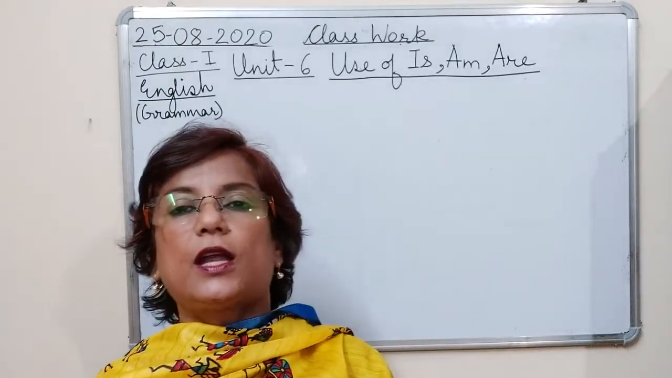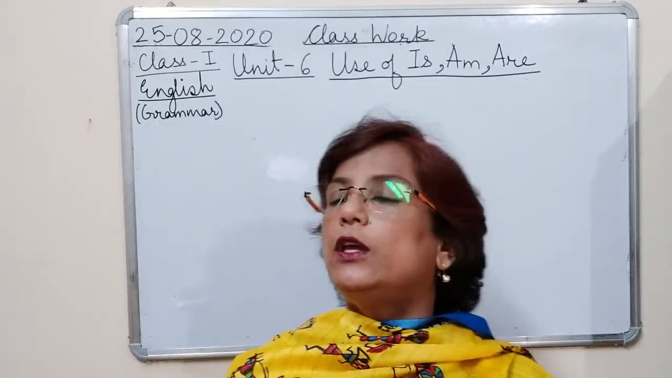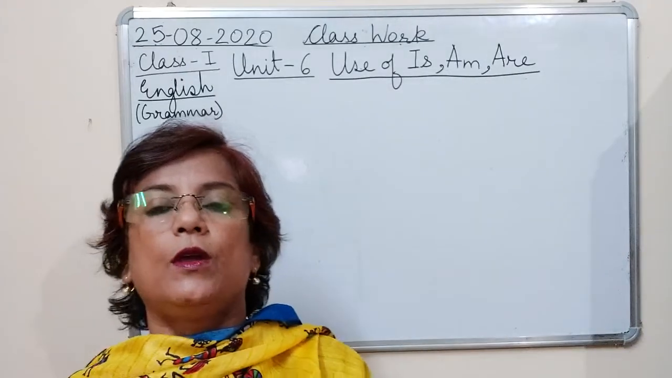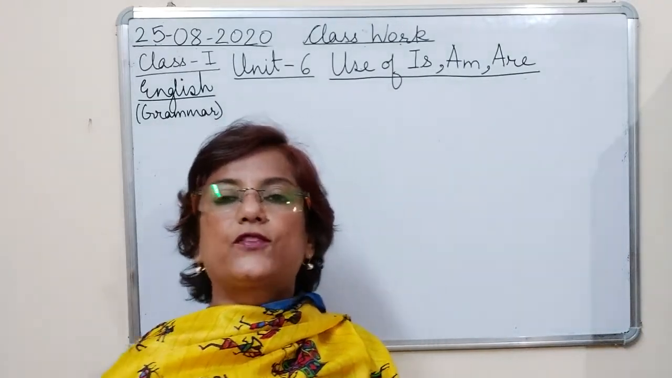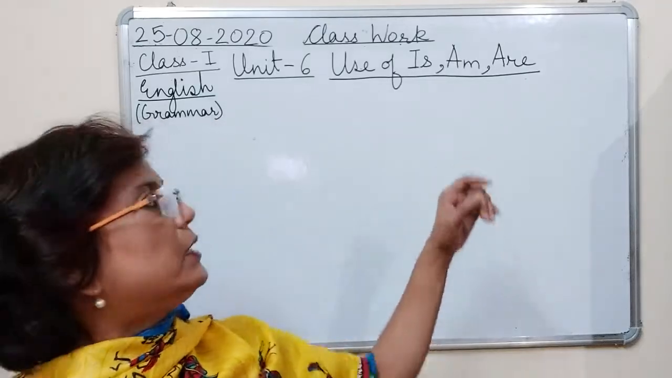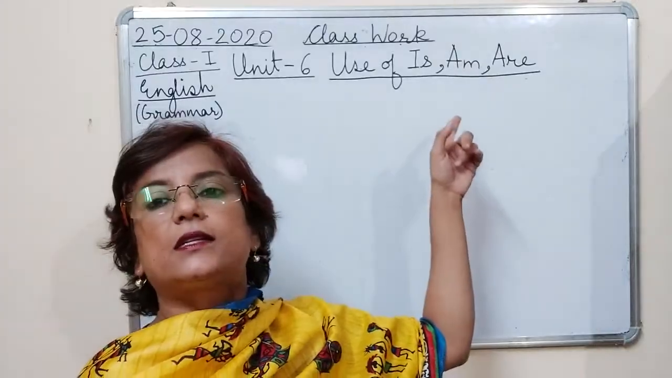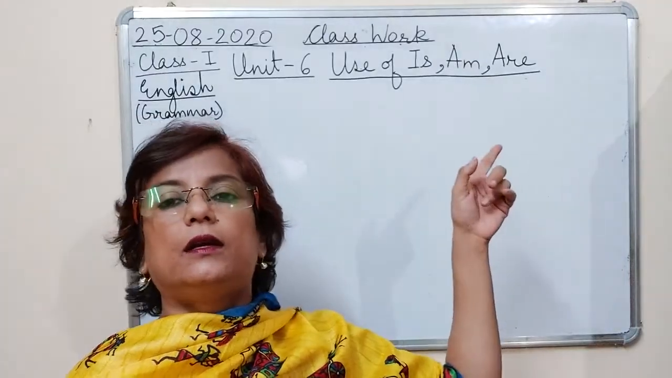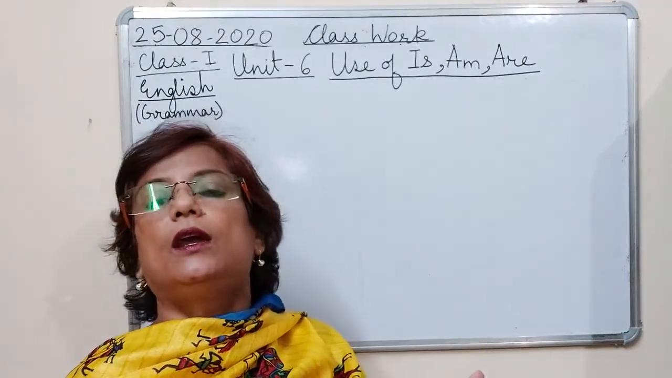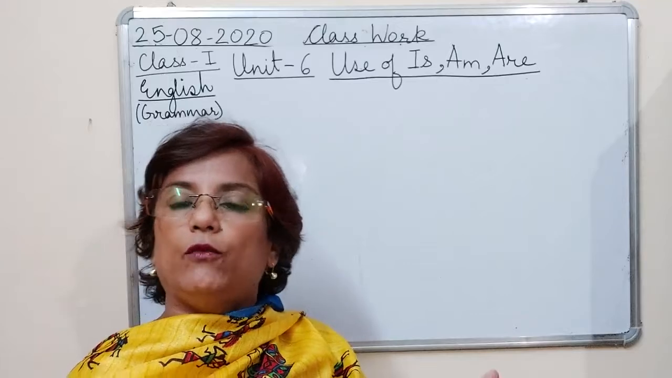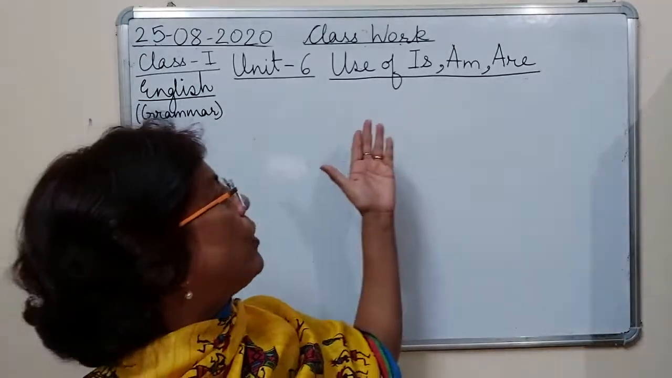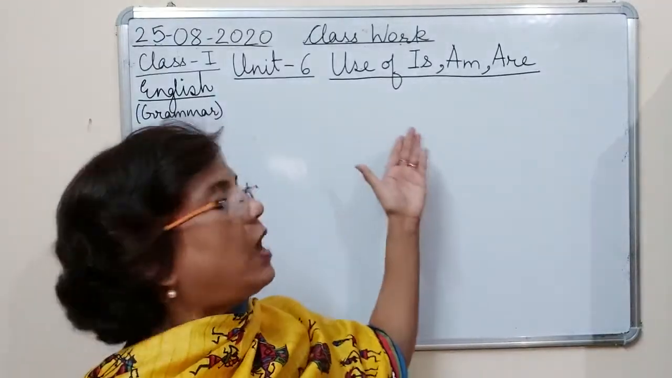This is our English class and we are doing Unit 6 of English Grammar. We have already started this unit. The unit is use of is, am and are. Okay? मतलब हम कहाँ पे is use करते हैं? Where do we use am and where do we use are? We have already talked about the use of is and am.